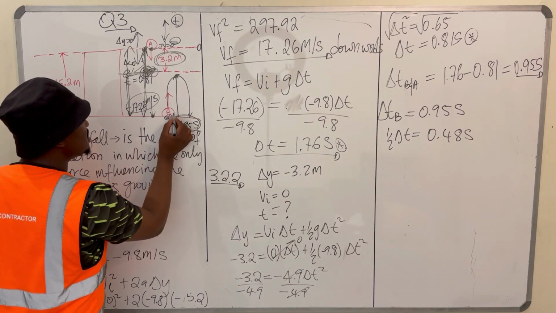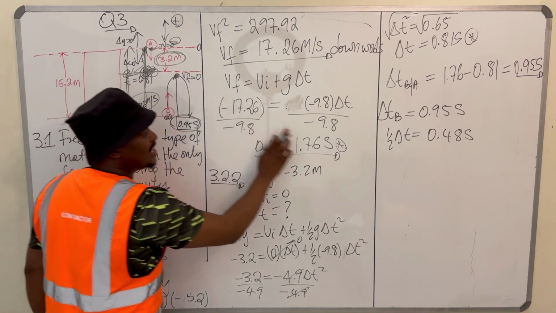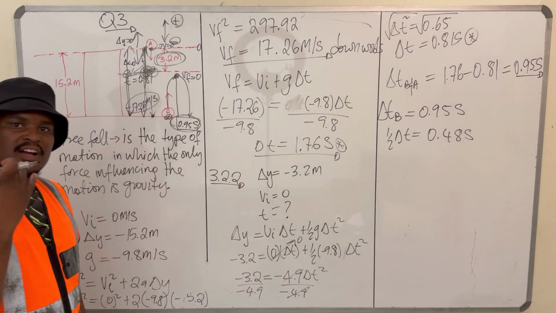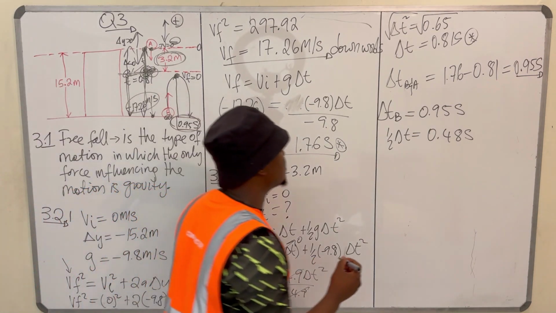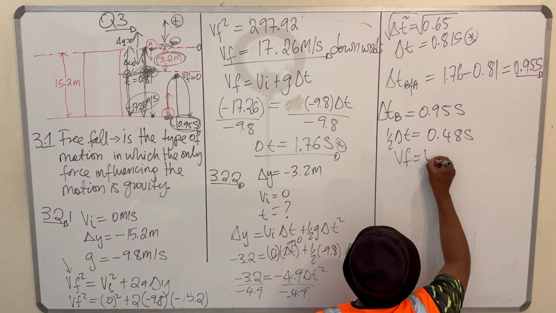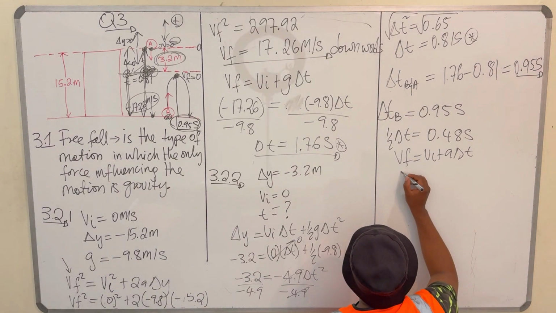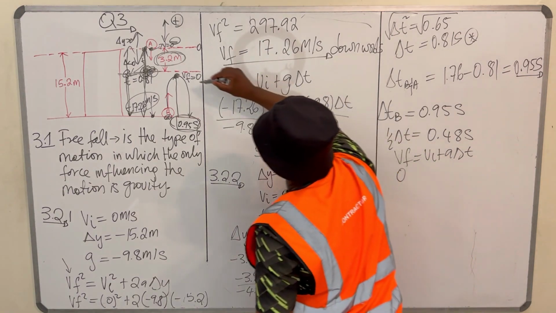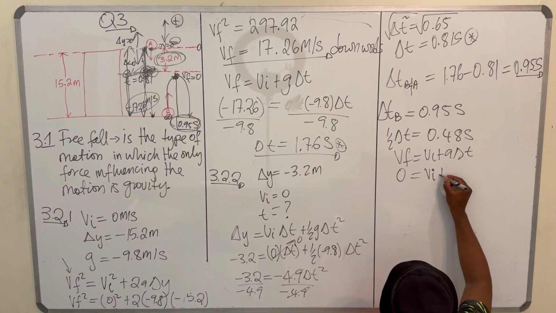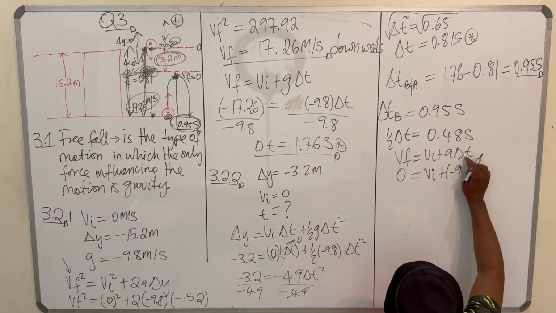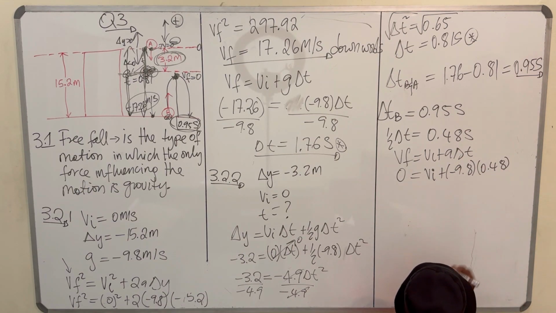We want its initial velocity, but at the maximum height we know its final velocity was 0, and we know that to get there it took this amount of time because it's half the entire duration of the motion of ball B. So we can say Vf is equal to Vi plus a delta t, right? Its final velocity is 0 at the maximum height, which is at this point here, and its initial velocity is what we're looking for, plus negative 9.8 times the time it took to reach the maximum height, which is 0.48 seconds.